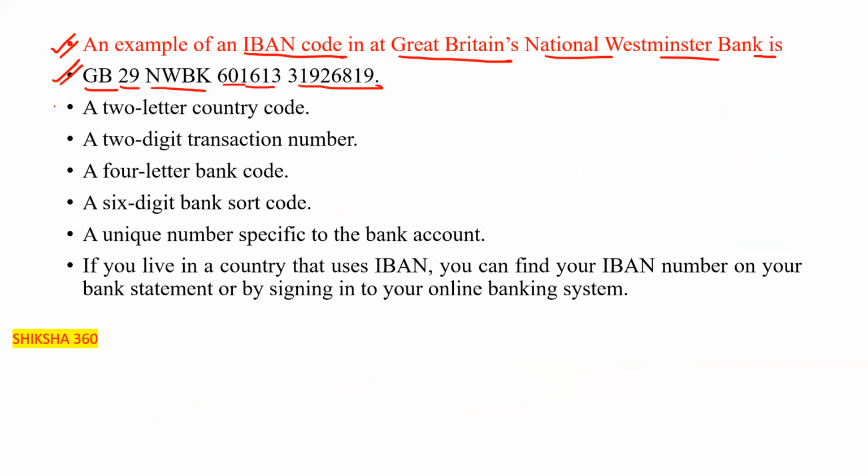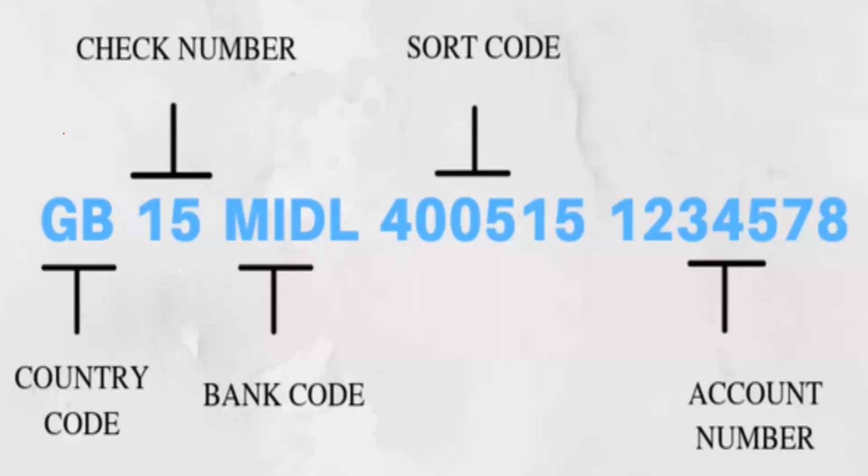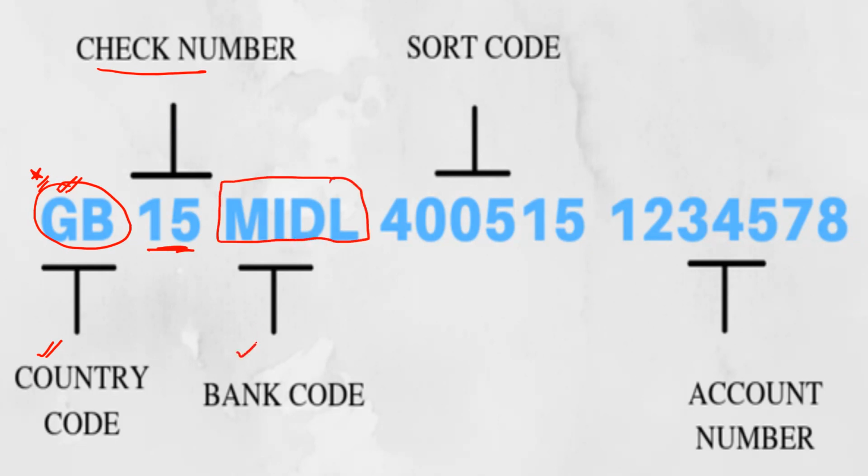Before understanding this example, let's understand from the image also. GB stands for the country code, so the first two letters help us understand the country. Next is the check number, 2 digits. The next 4 characters help us understand the bank code. Next is the sort code, 6 digits. And the last one is the account number, which is 8 digits.